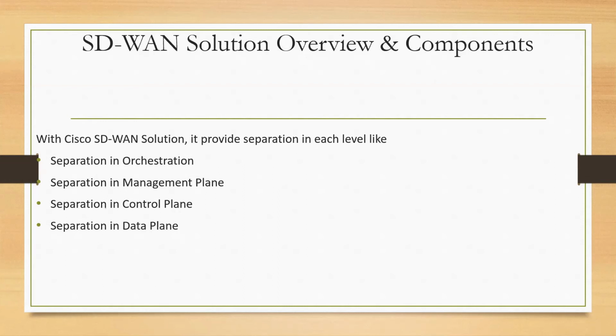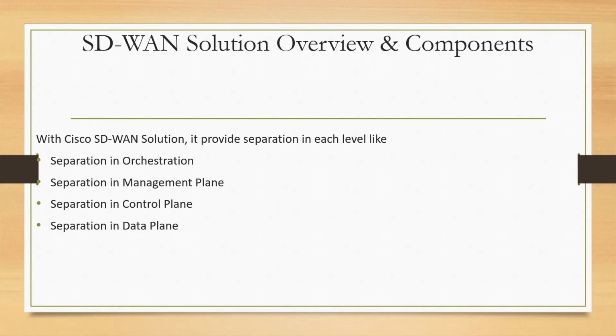One of them is responsible for onboarding the device, another is responsible for managing the device. The management plane is the one pane of glass that helps operate the entire infrastructure from one location, right?